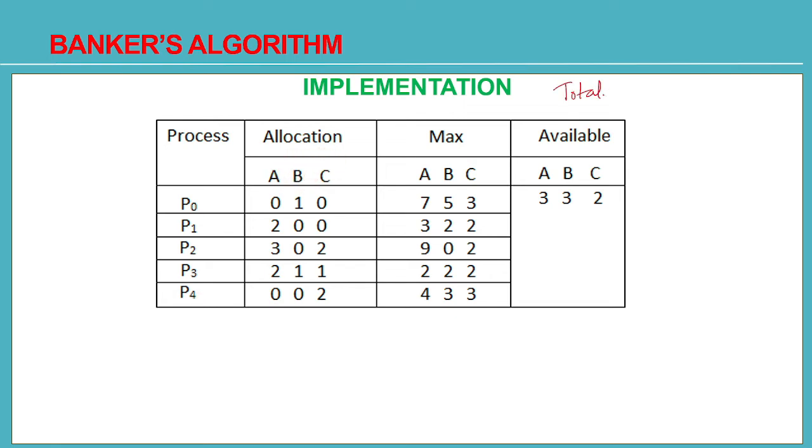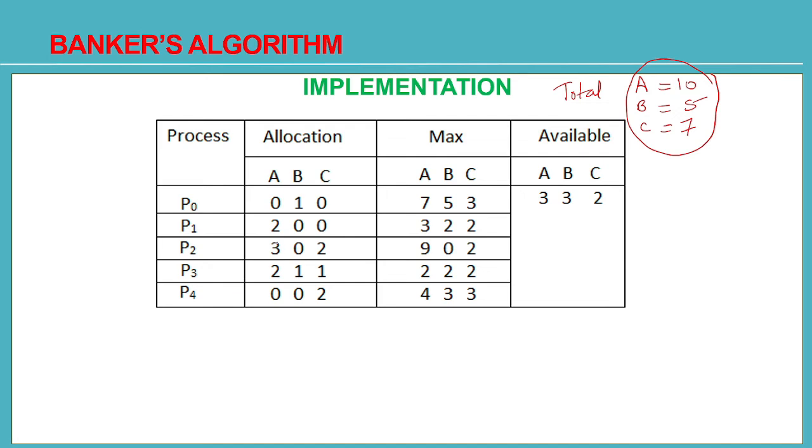Now total A resource available is what? Total 10 instances of resource A are available with the system. Total 5 instances of B resource are there with the system and total 7 instances of resource C are there with the operating system. Now these are the total resources which are there. You have to use these resources with these 5 processes and you have to tell whether any of these processes will go into a deadlock or not.